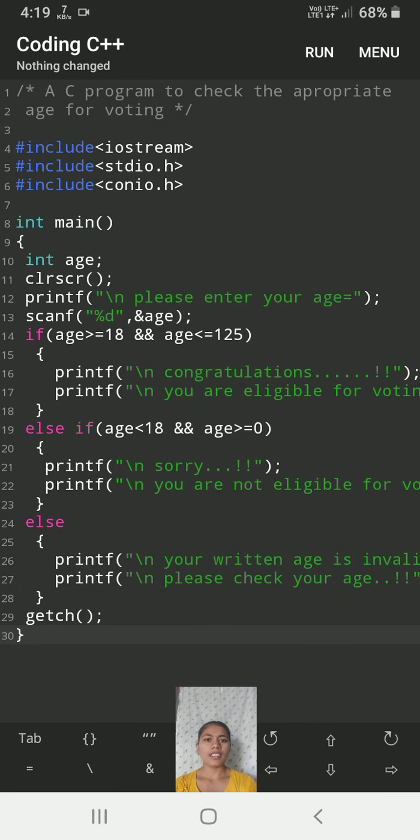Now we are seeing the program for appropriate age for voting. First, we are including the header files. In that, the library functions are stored.